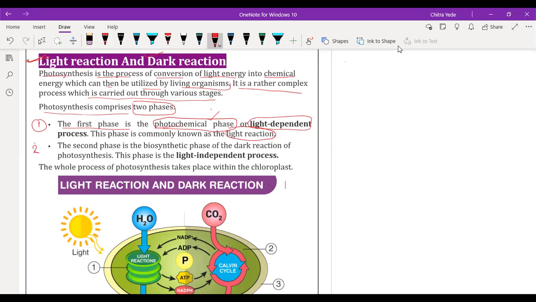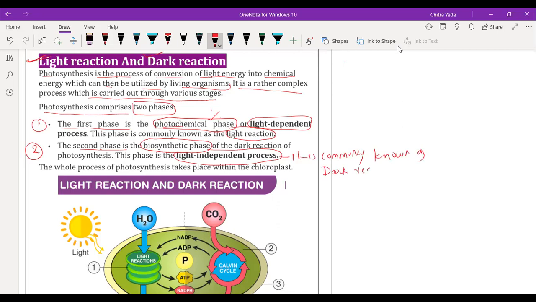Now, second phase. The second phase of the photosynthesis process is called the biosynthetic phase. Very important, biosynthetic phase: here, the chemical energy is converted into compounds of carbon, like carbohydrate. This phase is called the light independent process, and it is commonly known as dark reaction.